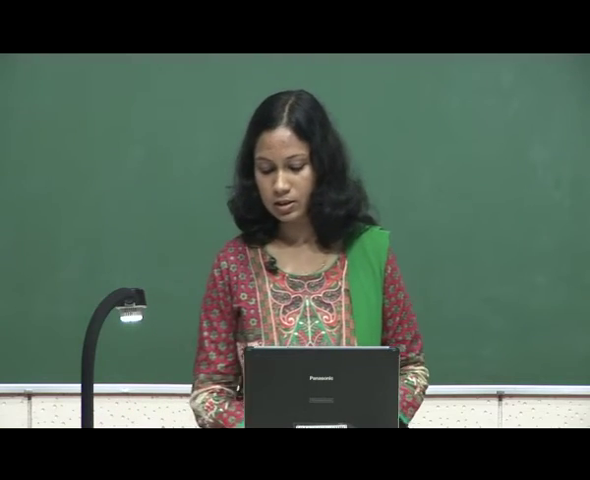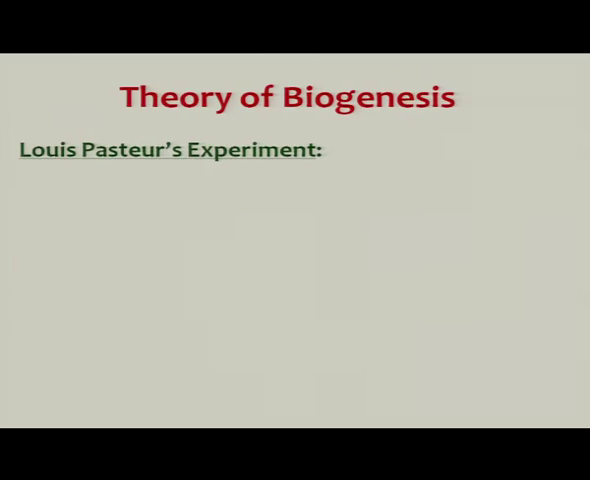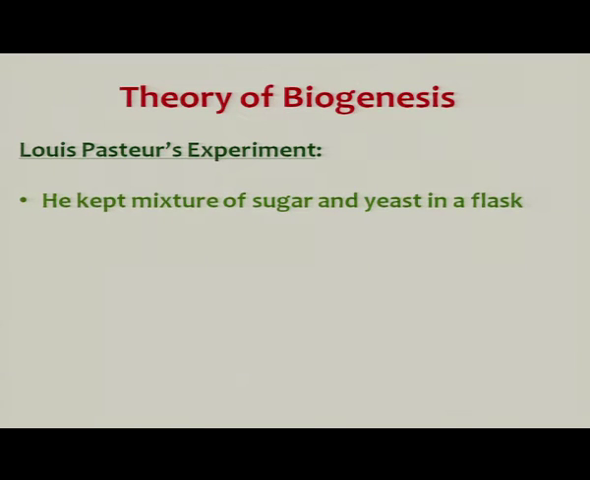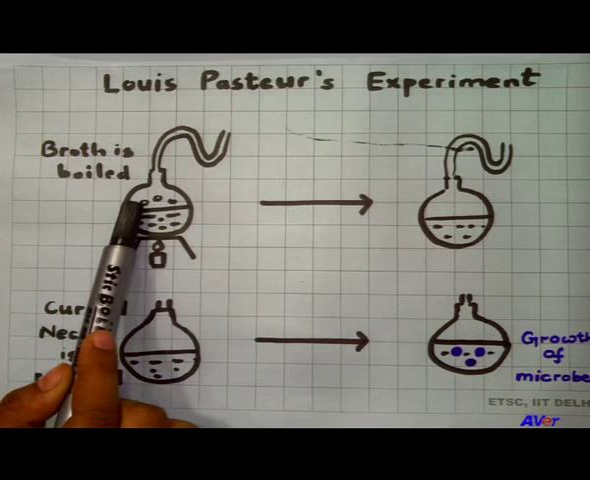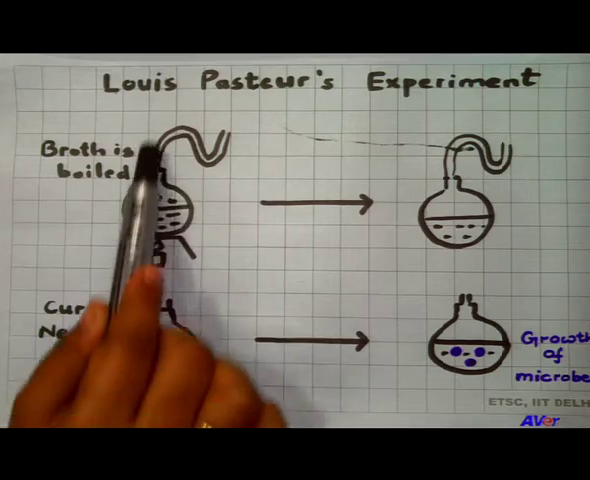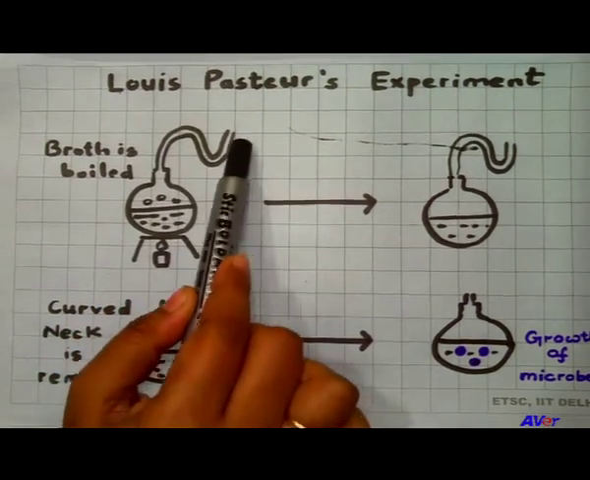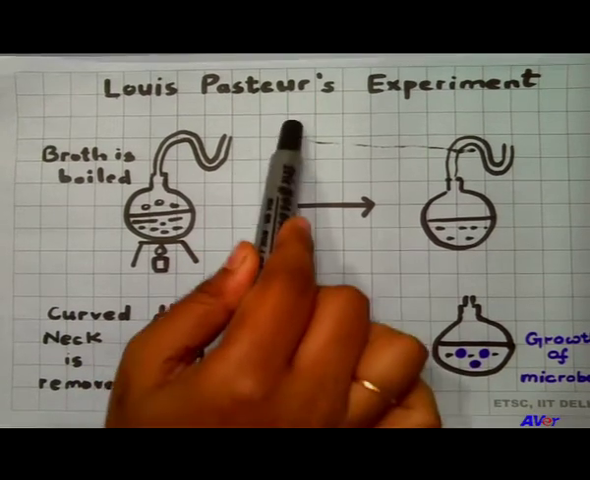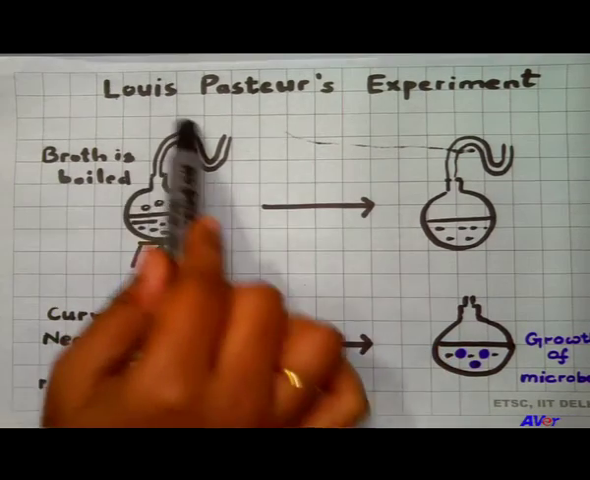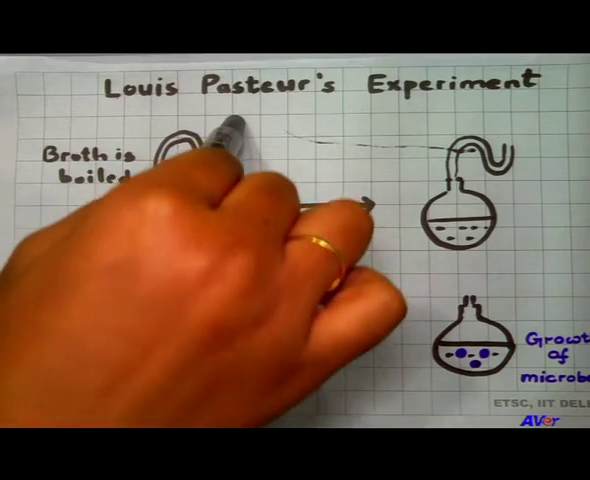And what was the reality was proved by Louis Pasteur. Here you can see Louis Pasteur's experiment. So, what did he do? He kept a mixture of sugar and yeast, which he called broth, in a flask. He drew out the neck of the flask into an S shape. He molded the neck into an S-shaped structure. So, this experiment is also popularly known as the swan-necked flask experiment.